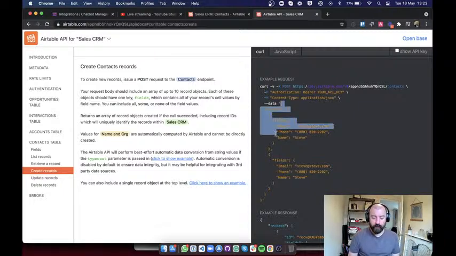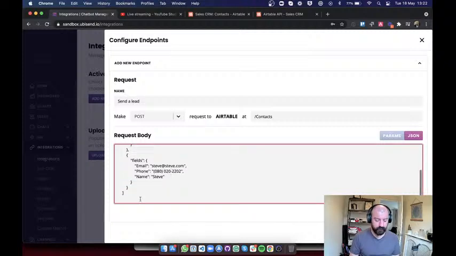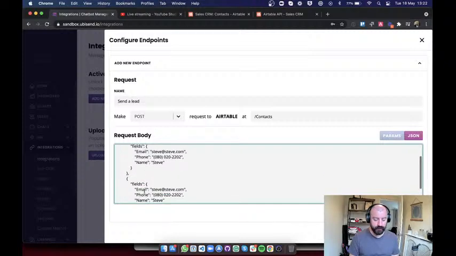So what I'm going to do is copy all of this and put it into our little JSON field here. One cool thing with the ubisend platform is that if I delete one thing here, it's going to turn red, which gives me a nice indicator that part of the code is missing. That's quite helpful because you want to make sure that you're not sending the wrong things.